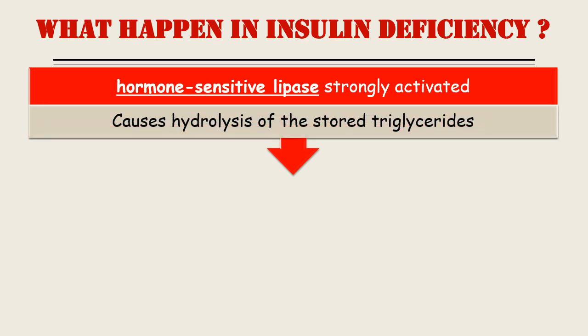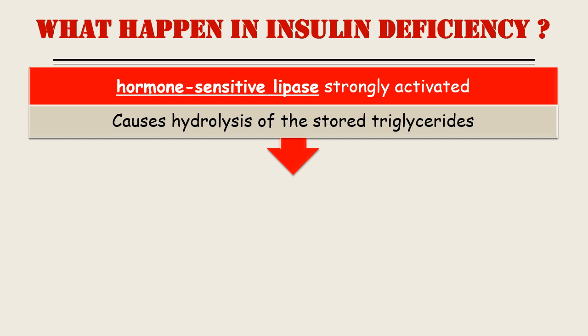But hormone sensitive lipase causes hydrolysis of the stored triglyceride present inside the adipose cell. The difference between hormone sensitive lipase and lipoprotein lipase is that lipoprotein lipase splits the triglyceride outside the adipose cell, and hormone sensitive lipase splits the triglyceride inside the adipose cell.